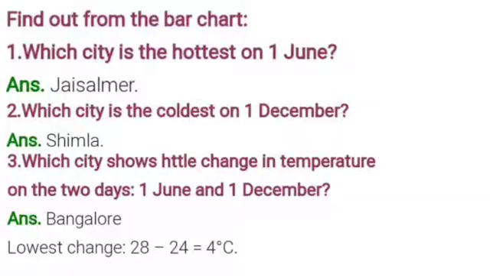So what are we going to write? The city which is showing very little temperature change between 1st June and 1st December is Bangalore. And we did the subtraction also. The other cities have 2 digits in the answer after subtraction. Only Bangalore has a single digit after subtraction, that is 4. I hope students you have understood these two things well.